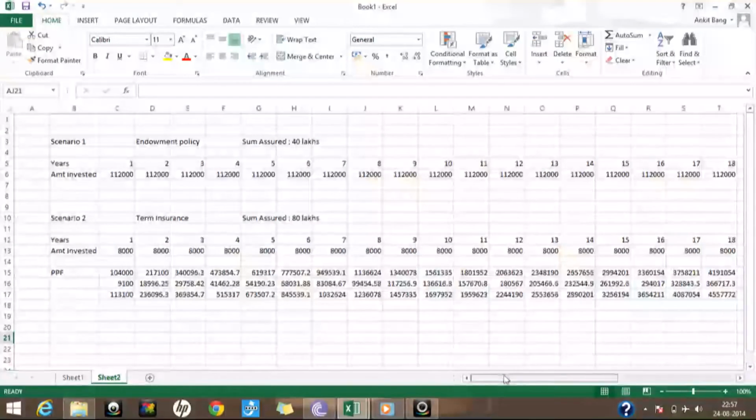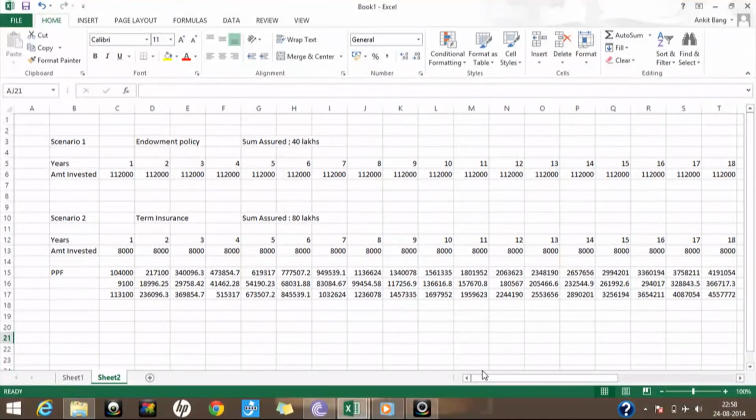So this is a very simple example that I've taken to make you understand the difference between an endowment policy and a term insurance policy. I hope everyone has got an idea of what I have been talking about in this entire video.